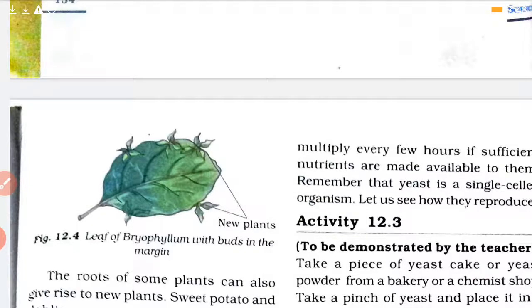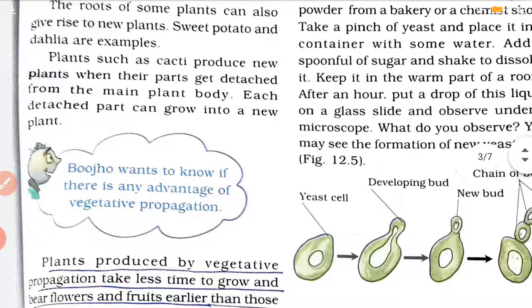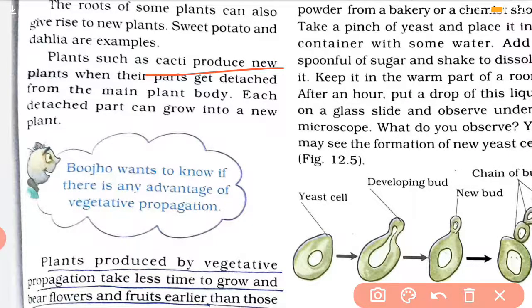Okay. Now cactus. We know cactus. How does this cactus grow? When this cactus detaches from the main body, each detached part can grow into a new plant. Means cactus का अगर कोई part कट के मिट्टी में गिर जाता है, then it gives rise to a new plant. Okay. So these are few types of vegetative reproduction, which is a part of asexual reproduction, like cutting, then growth from eyes, then growth from the leaves. These are the vegetative parts.